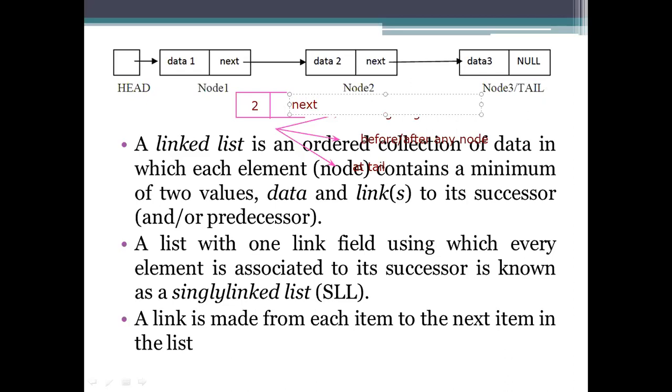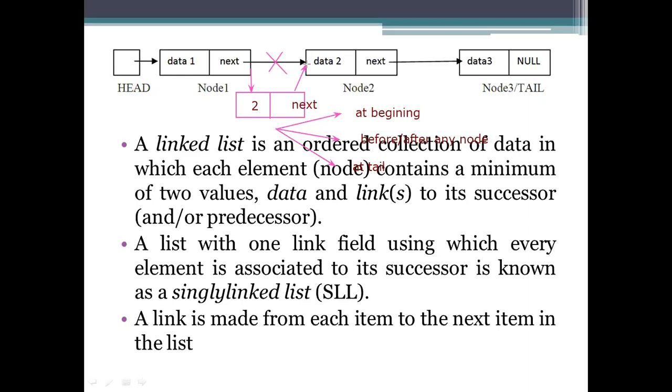So how am I going to process this? Whatever connection has been specified here has to be cancelled. We need to delete the node connection here, and form a connection from here to here first. Then next we form a connection from this one to this one.